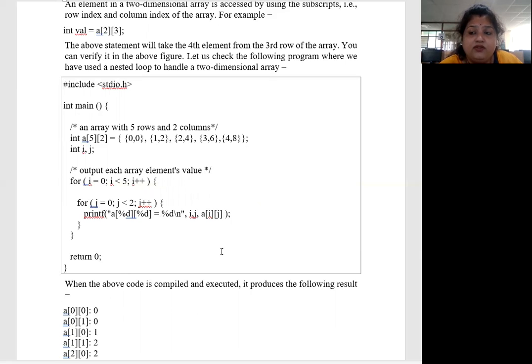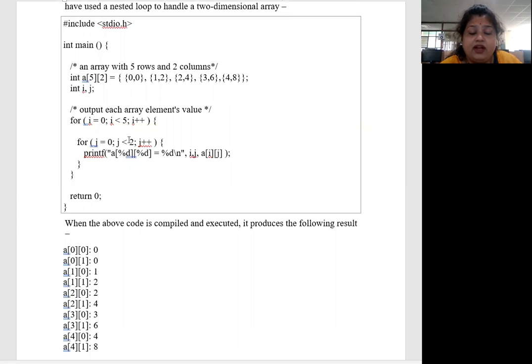For this we use a for loop with the condition i = 0, i less than 5 and i plus plus. Inside it, insert one more for loop for j, because it is two-dimensional. That's why we take both i and j. Now the for loop for j equal to 0, j less than 2, and then j plus plus. Then print the value of a[i][j], and then return 0.